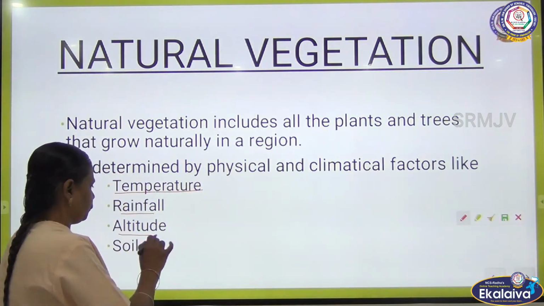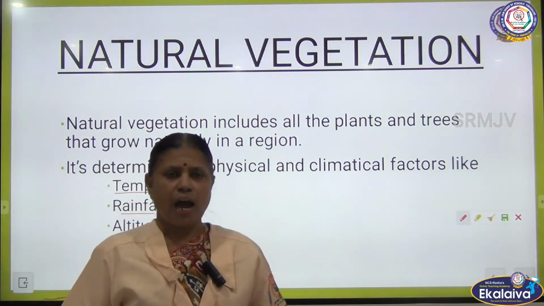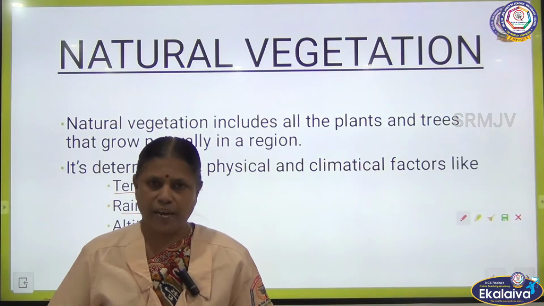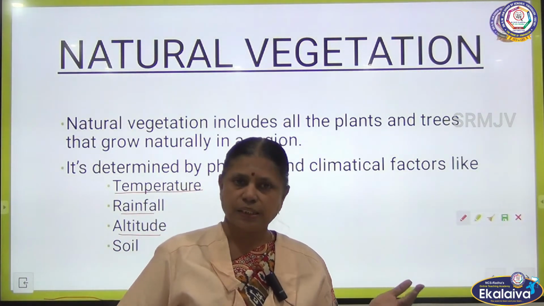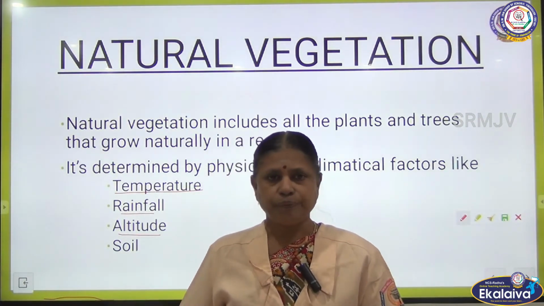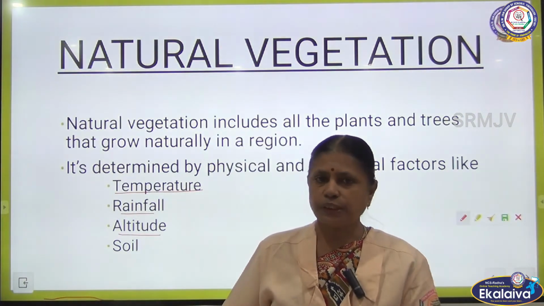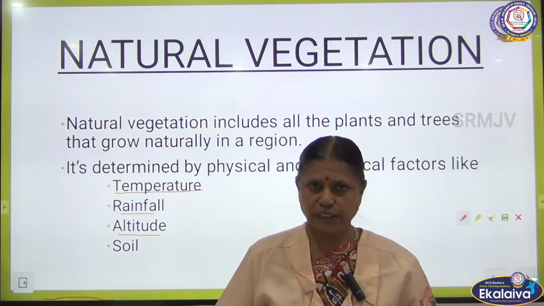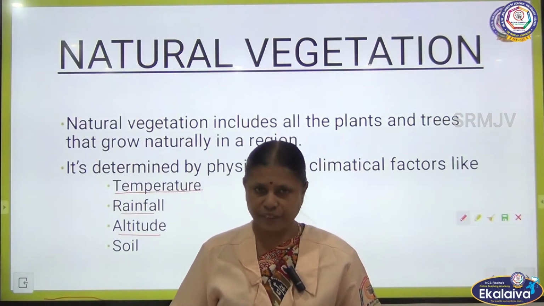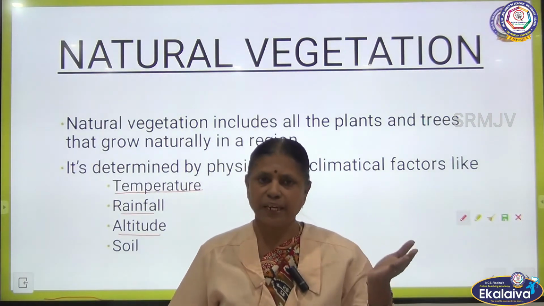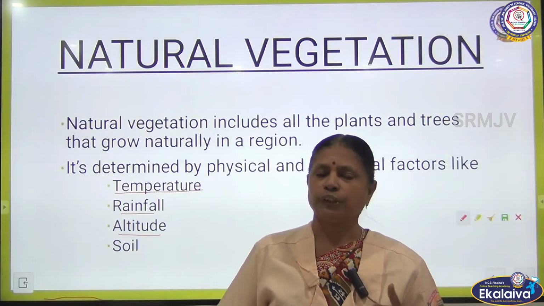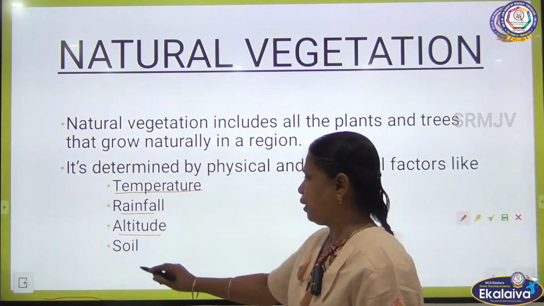Next, altitude. Altitude means height above sea level. Depending upon the height, the plants and trees are different. For example, the plants and trees which grow in the foothills will be different when compared to the Himalayas. At the foothills we can see different types of trees, whereas in the Himalayas we can see different types of trees. So, according to the altitude, the vegetation differs.